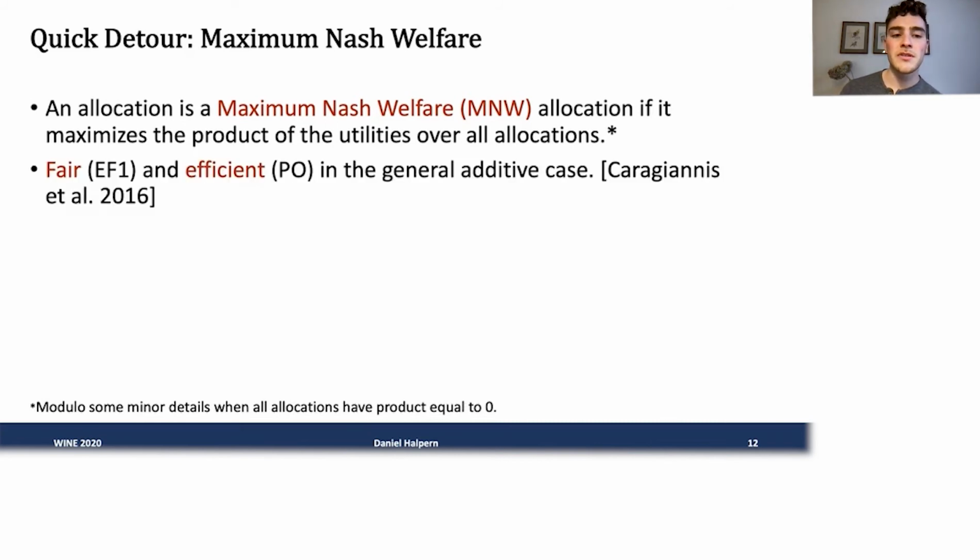What was shown just in 2016 is that these allocations are always both fair in the sense of being EF1 and efficient in the sense of being PO in the general additive case. Although unfortunately, it's also known that they're not truthful, so they don't satisfy any strategy proofness properties.